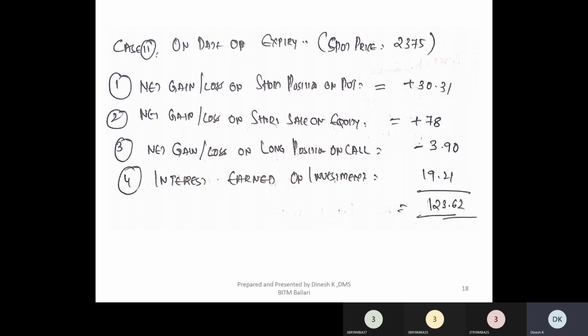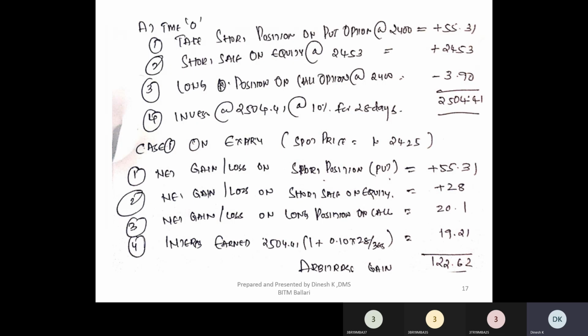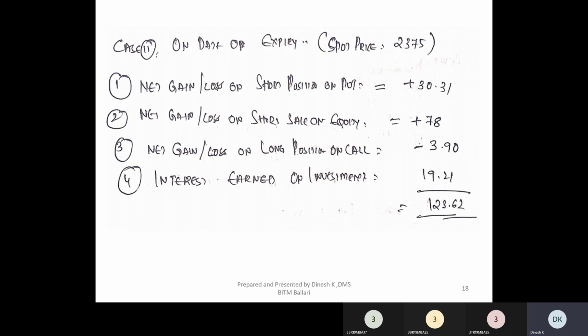Fine. Similarly, the net gain or loss on a short sale on equity. You have taken a short sale on equity at the price of 2453. Now the market price is 2375, so you will buy at a lower price. 2453 minus 2375.